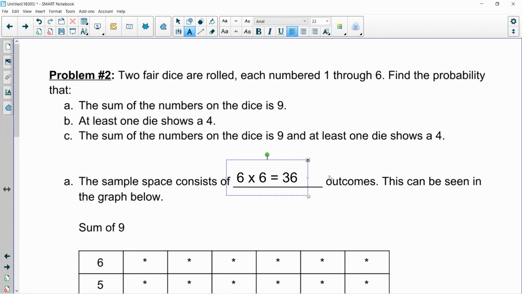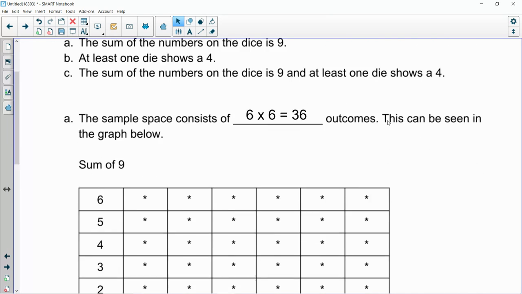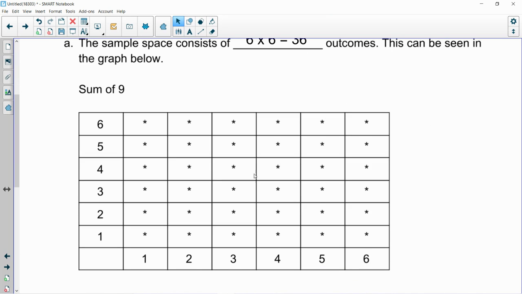So when we multiply them as per the counting principle, 6 times 6 is 36 possible outcomes. Then I put together a little table for you guys to show you. Here we would have the first die on the vertical axis, the second die on the horizontal axis, and we could do any combination of 6 and 1, 5 and 1, 4 and 1, etc. And there are 36 possible boxes.